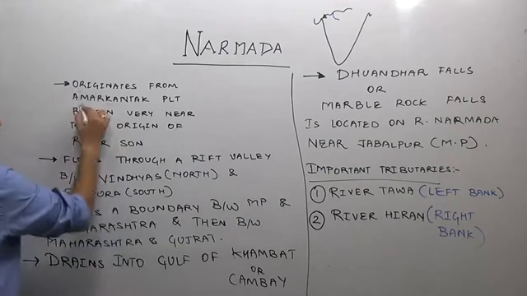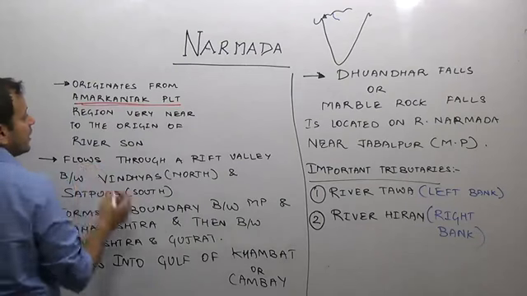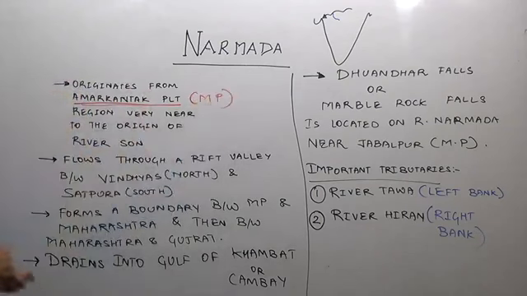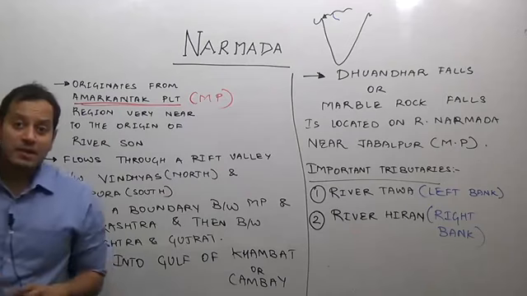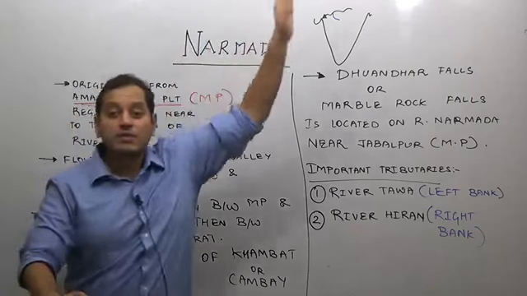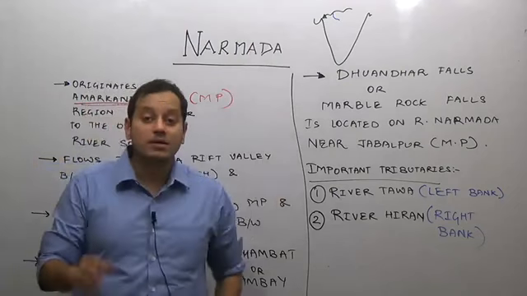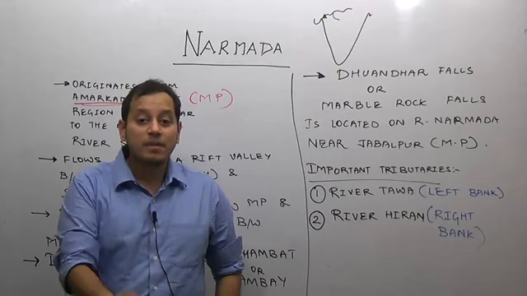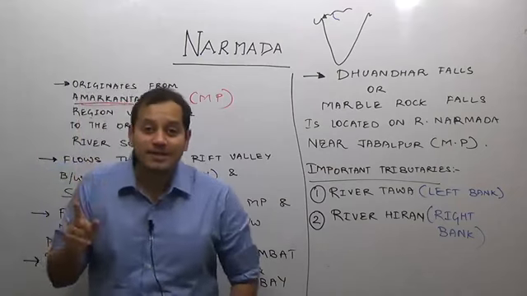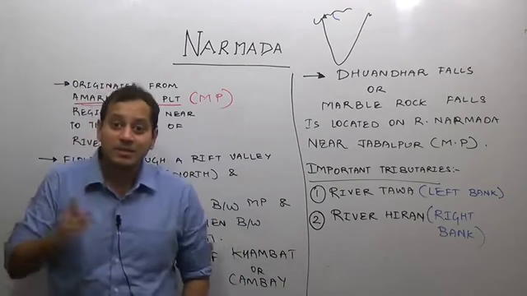River Narmada originates from the Amarkantak Plateau region, very near to the origin of river Son. So the Amarkantak Plateau region acts as a water divide. One river is river Son, which is a part of Ganga river system, which is a part of Himalayan drainage system, which is a part of Bay of Bengal drainage system. The other river is river Narmada, which is a part of Arabian Sea drainage system.